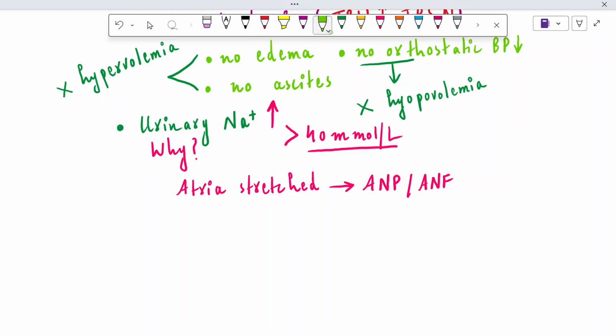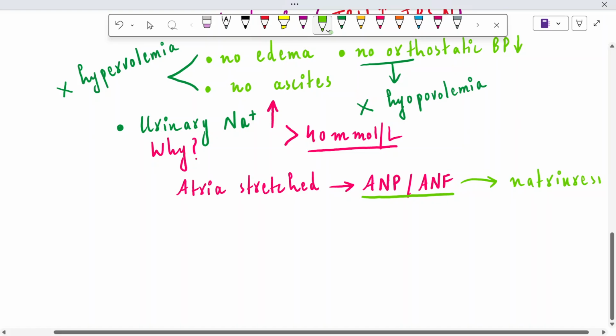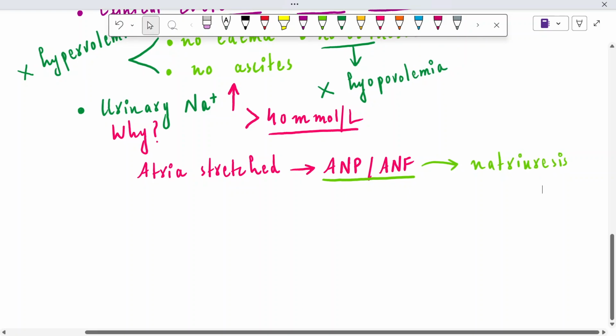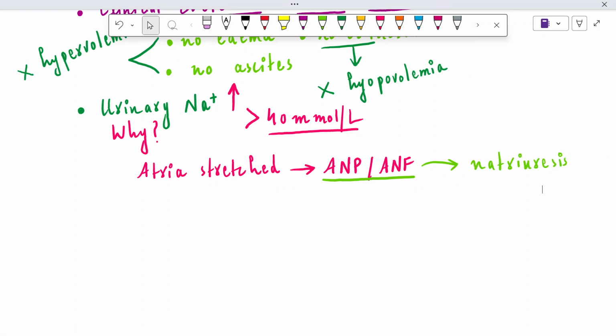Its function is natriuresis. So our question is resolved: because of the stretching of the atria, there is release of atrial natriuretic factor, which promotes sodium loss into the urine.